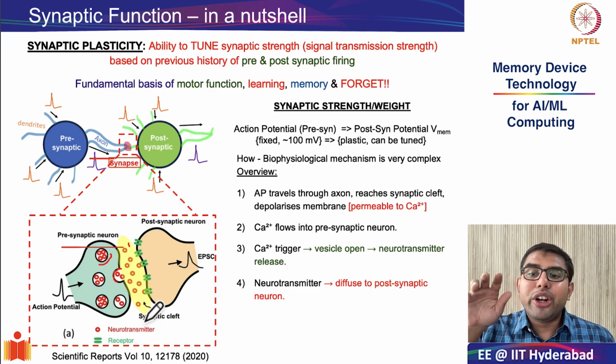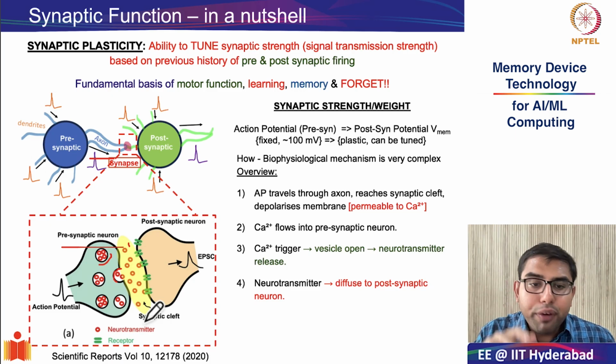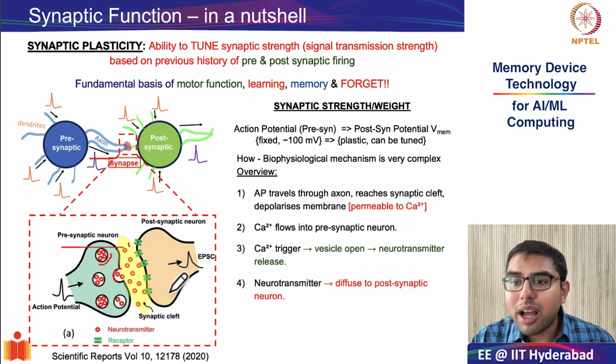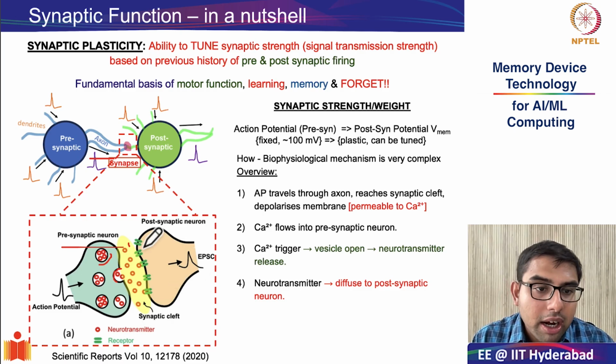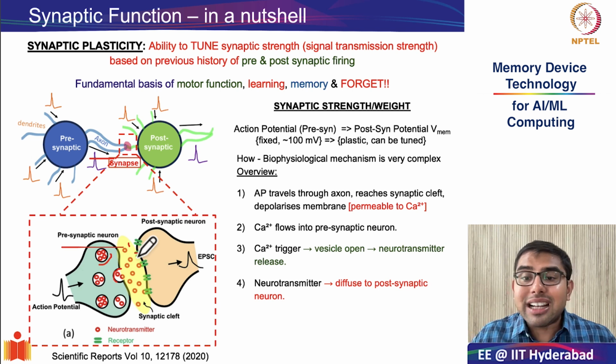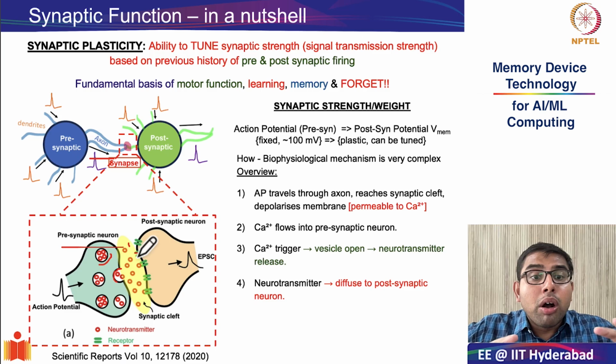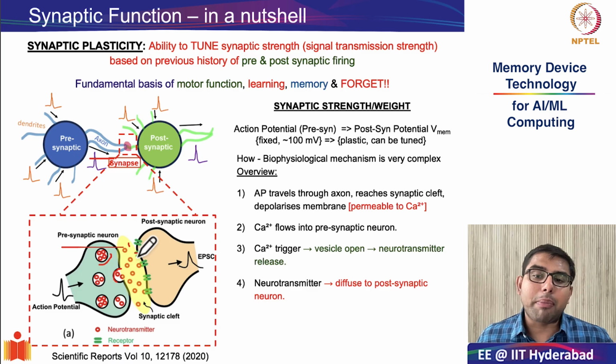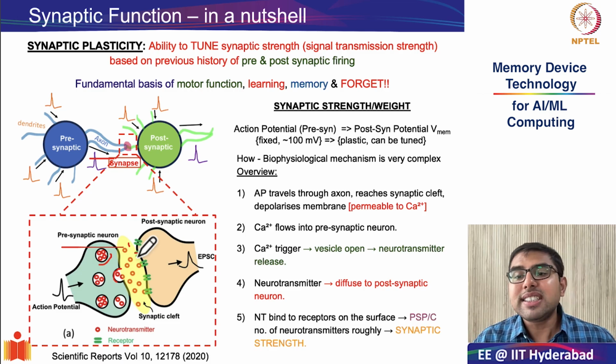Now these neurotransmitters can then diffuse across the cleft and bind to the receptors, which are here marked in green color, of the postsynaptic neuron. And this changes a response in the postsynaptic neuron by changing the potential of the postsynaptic neuron or even the current. And this is called the postsynaptic potential or postsynaptic current. Now here is the link to the synaptic weight.